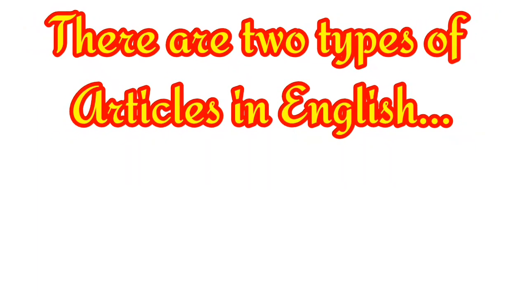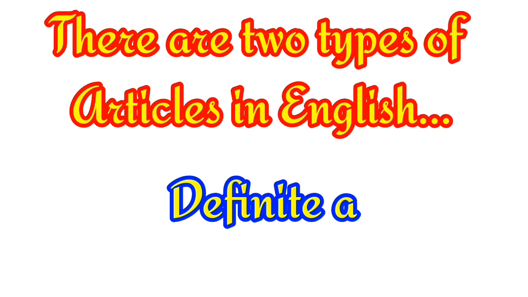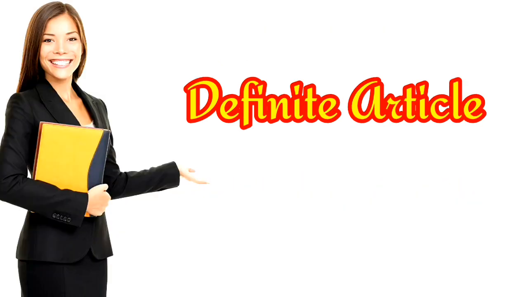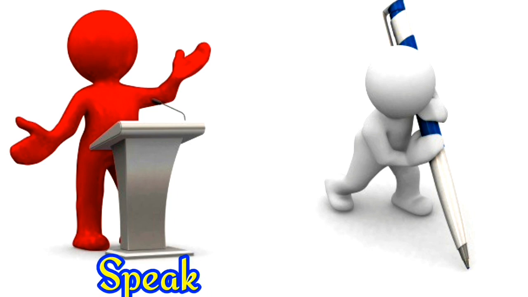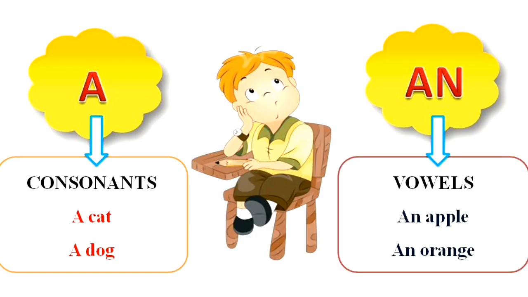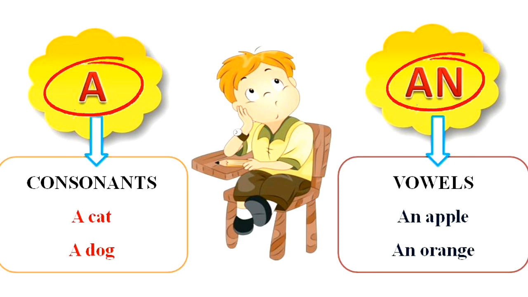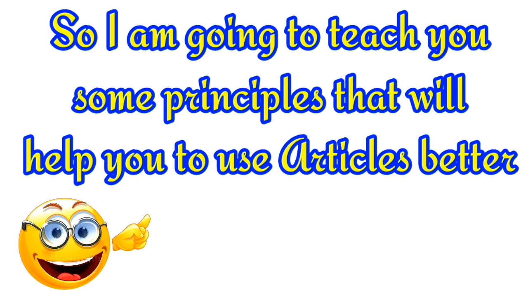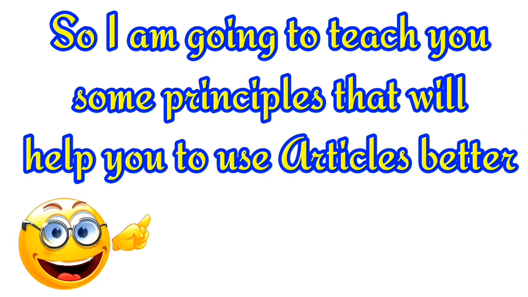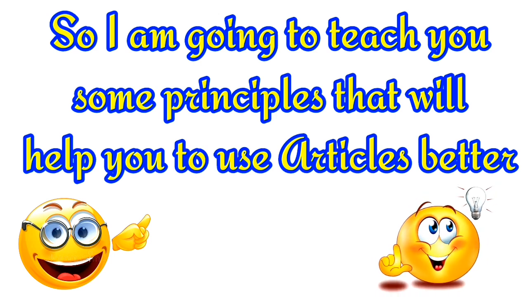There are two types of articles in English: definite and indefinite. The definite article "the" is used when we speak or write about a particular thing. The indefinite articles "a" and "an" do not point out any particular thing or person. So I am going to teach you some principles that will help you to use articles better.